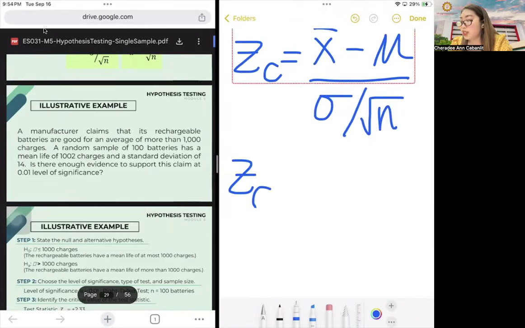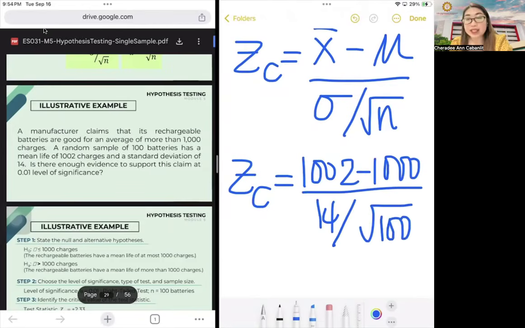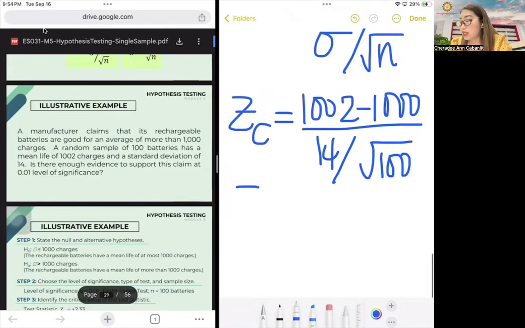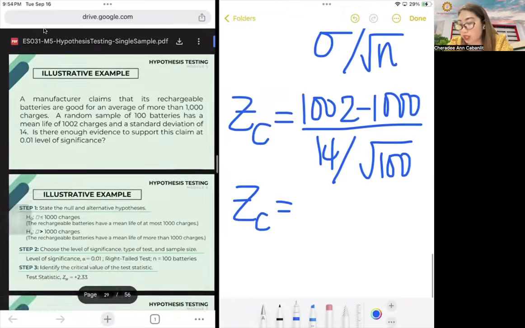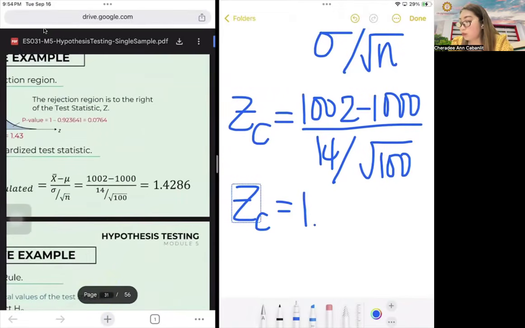So therefore, ZC is equal to bar X, 1,002, minus 1,000, which is your claim, over 14 over square root of 100 batteries. So what's the Z computed value? So I'll just look at here.